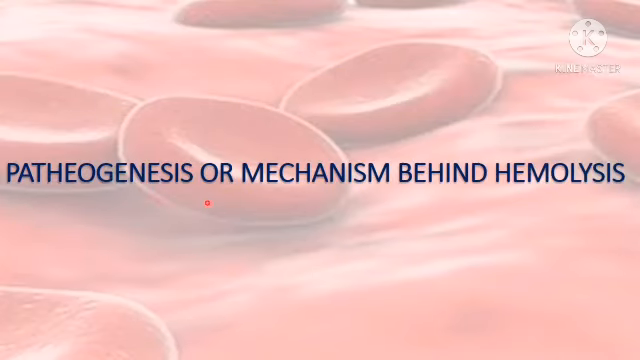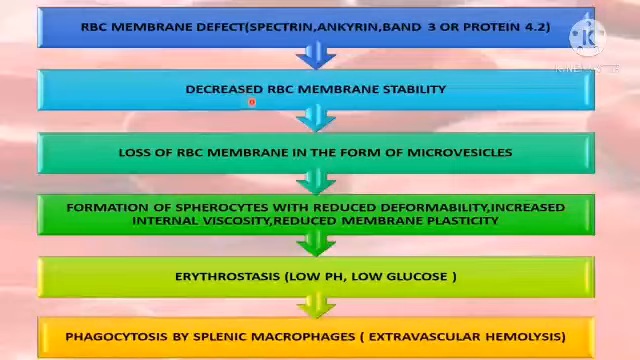What is the pathogenesis or mechanism behind hemolysis in hereditary spherocytosis? Hereditary spherocytosis is due to an RBC membrane defect. It may be in spectrin, ankyrin, band 3 or protein 4.2. Due to the RBC membrane defect, RBC membrane stability will be decreased. So, there is loss of RBC membrane in the form of small vesicles, which leads to the formation of spherocytes.